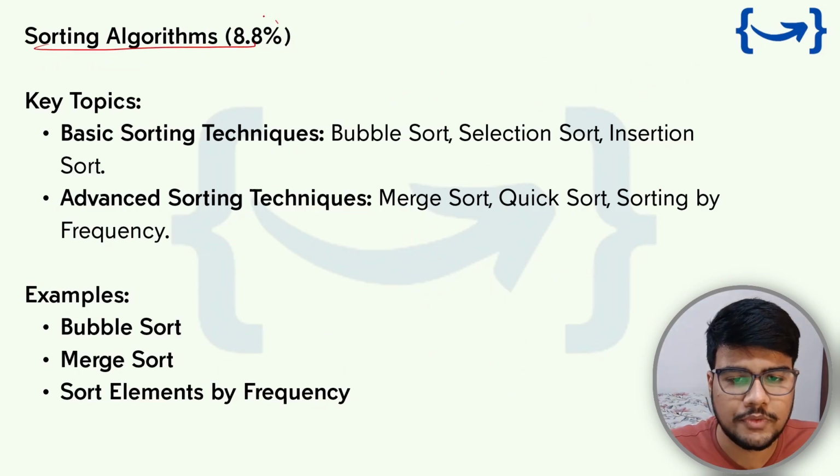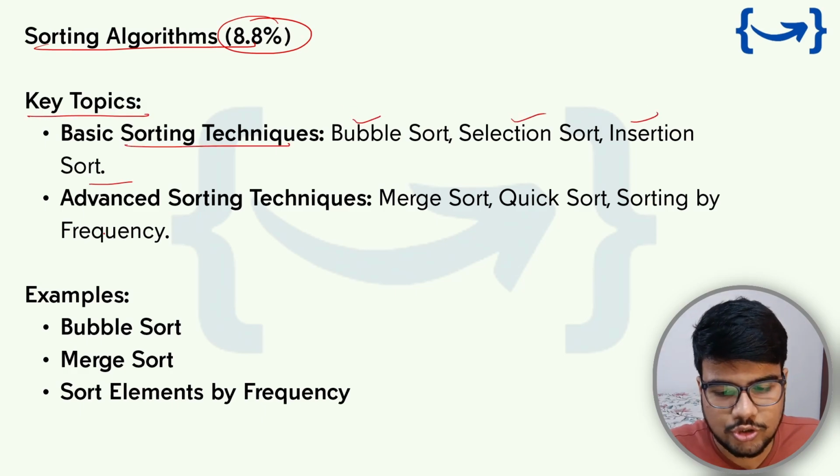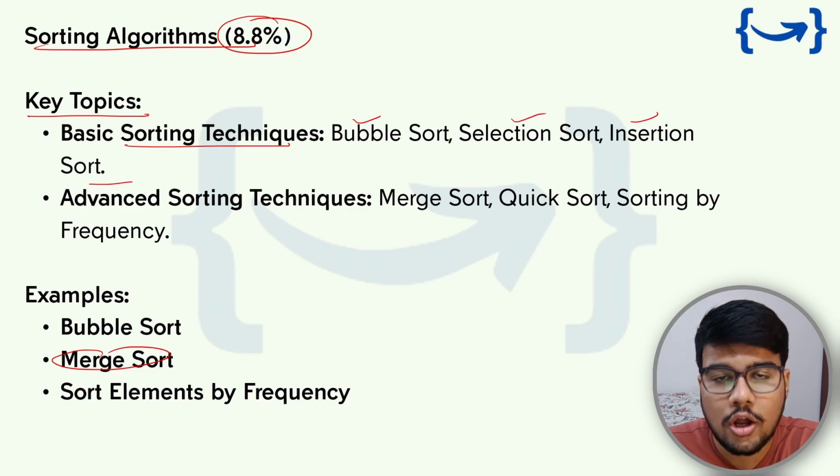Now, sorting algorithms, which is 8.8%. Key topics would be based on sorting. It is not totally dependent on bubble sort, selection sort, insertion sort, merge sort, or quick sort, because these questions are directly asked in your interview, but not in your OA exam.